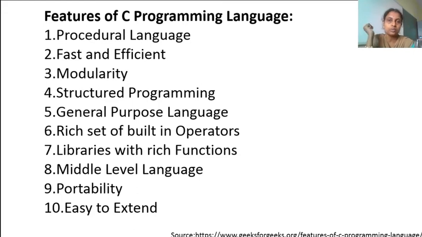Then it has the concept of modularity. I think you remember we have discussed what modular programming is. Modular programming is a concept where I can divide my bigger program into small programs. When I can divide and execute, then I call it modular programming. C comes under the concept of modular programming. So when you write a program in C, it's not that you should write one big program and execute. You can divide the same program into small programs and then execute them. So we call it modularity.